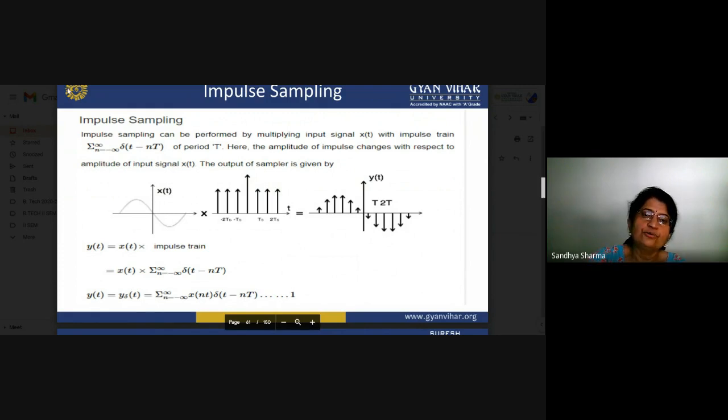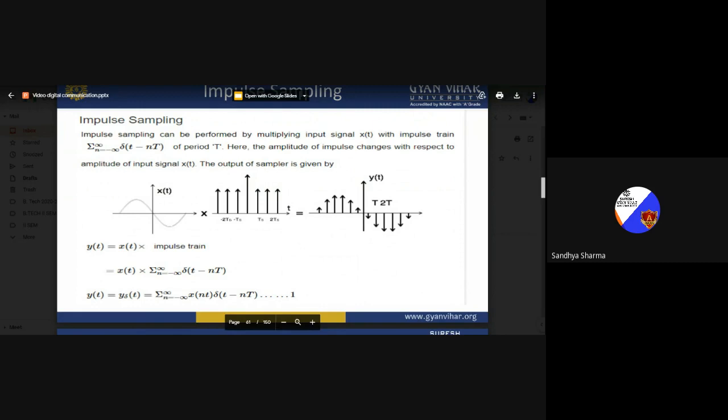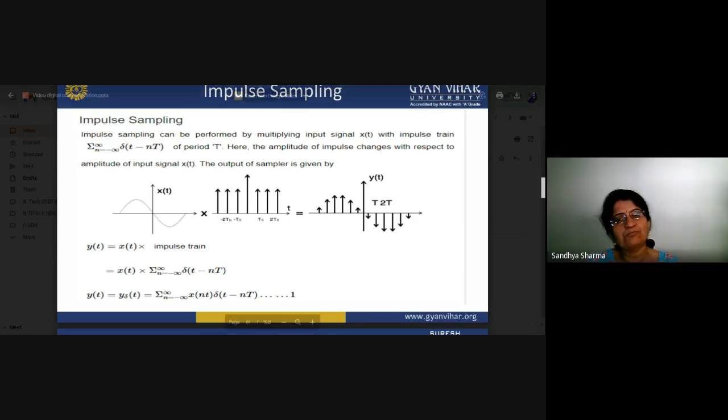You can see in this diagram, this is your modulating signal. When you multiply it with the impulse train, the amplitude of the impulse train is constant. But when you multiply your modulating signal with the impulse train, there is an impulse at a particular time: Ts, 2Ts, 3Ts, and on the negative side, minus Ts, minus 2Ts. At a particular instant, you can take a sample of your continuous signal.